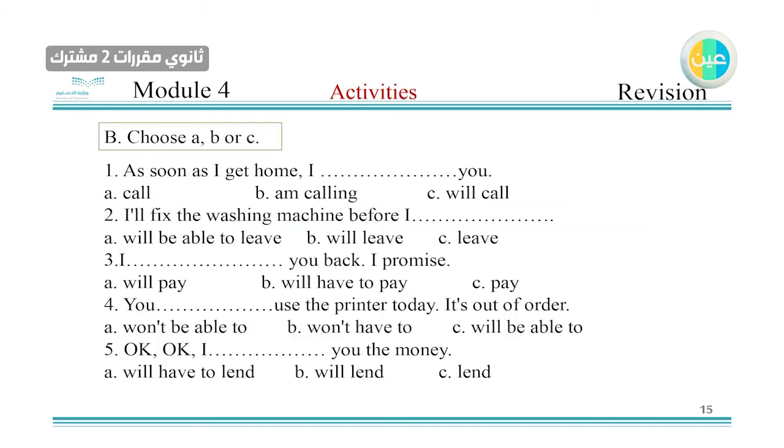Now this is the activity about the future, and be careful when you have two clauses. You will have clauses with time expressions like "as soon as," "before," and "after." If it's just a future tense, you will see. I'm going to leave this for a second, and then we're going to answer. Starting now. Number 1, as soon as I get home, what will happen? I will call you. I will fix the washing machine.